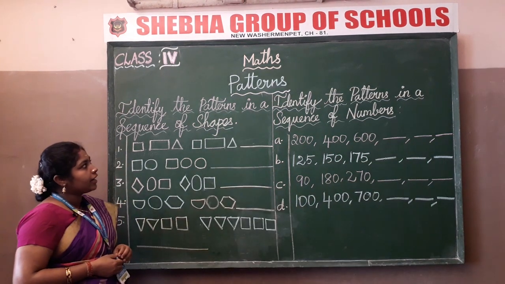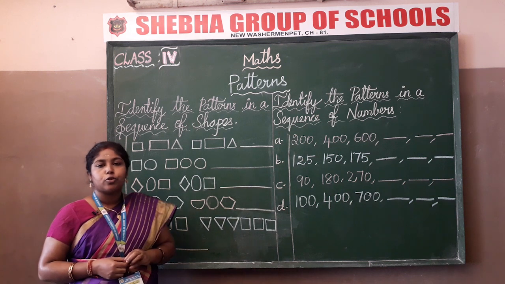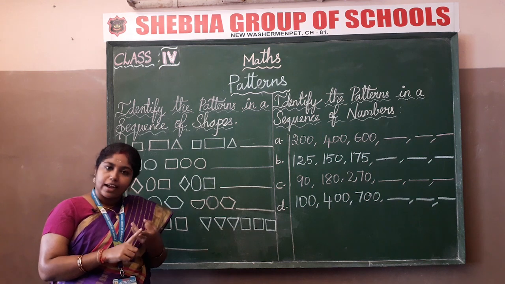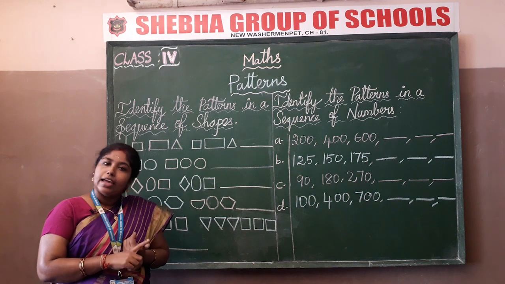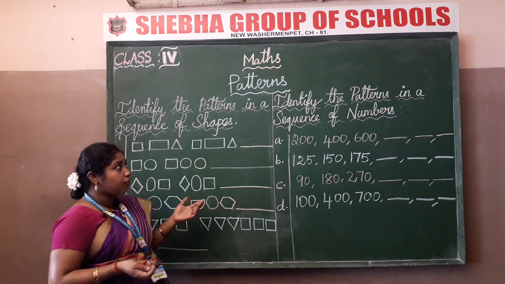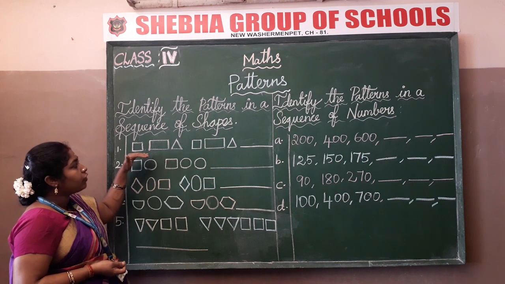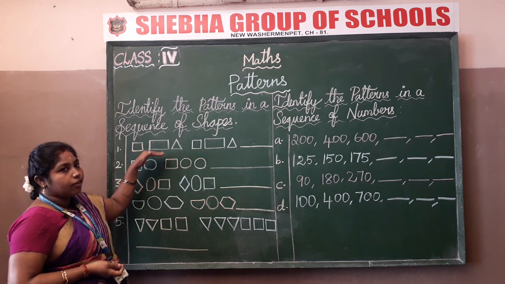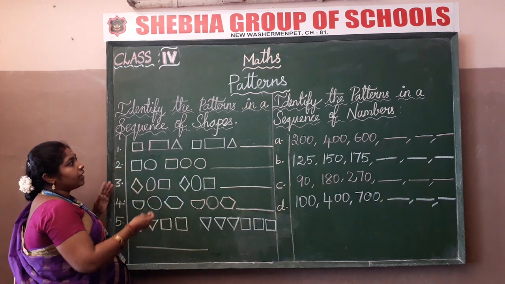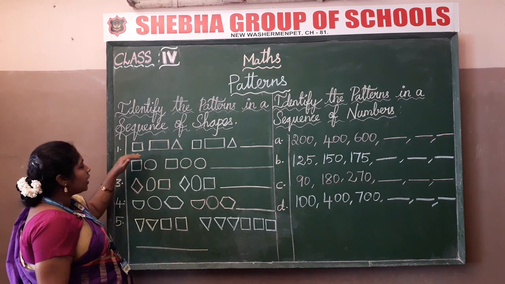So how to identify the patterns in a sequence of shapes? What are the shapes you know, children? Yes, square, rectangle, triangle, rhombus, ellipse, circle, we have more shapes. In this exercise, we have to observe the shapes given here and then write the answer. So, identifying the patterns in a sequence of shapes. Come on children, let me explain.